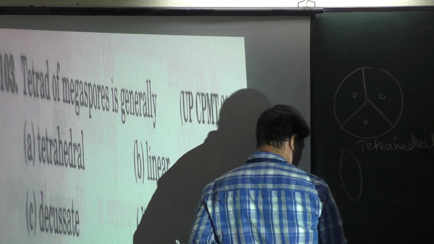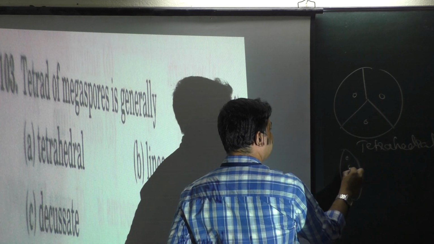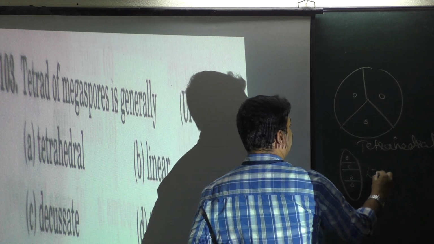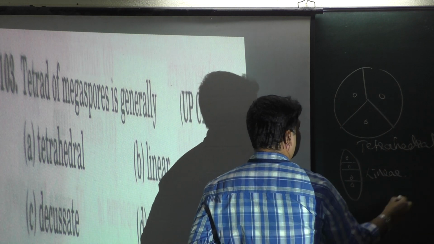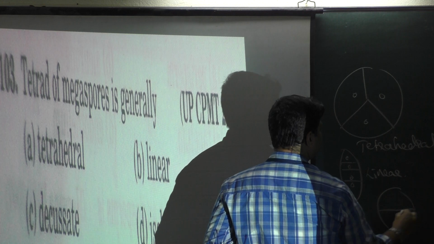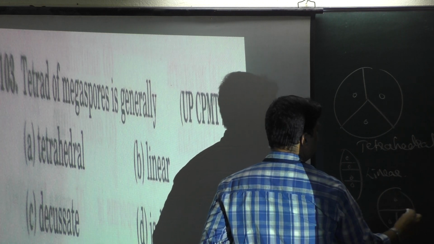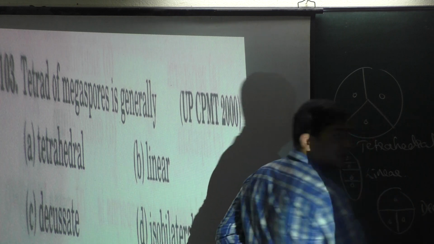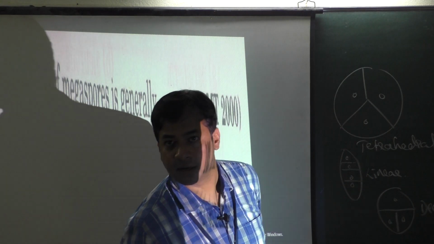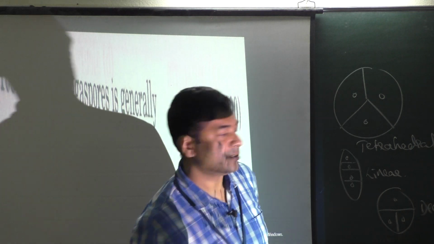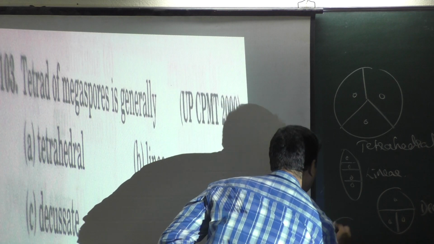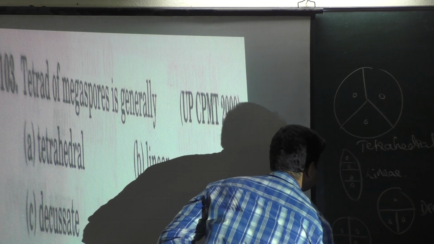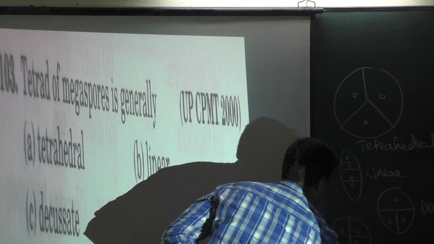Then if this is there, this is linear. Then if one big cell and two small cells are there, then it is decussate. Then if all four are similar like this, then it is isobilateral.